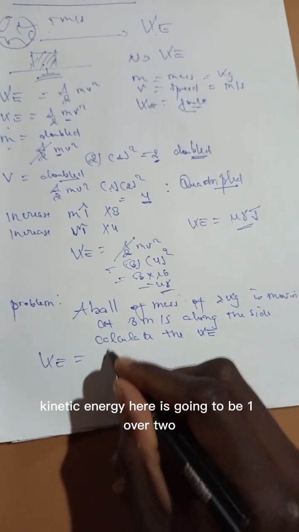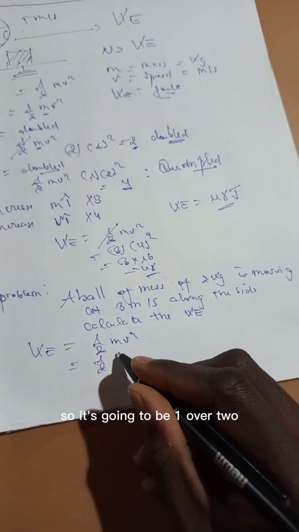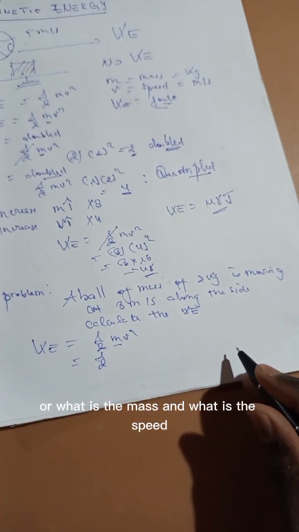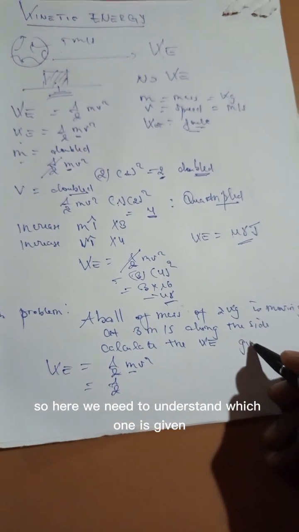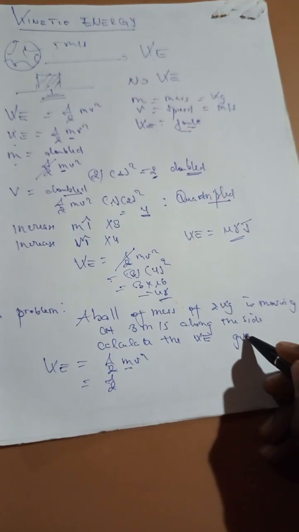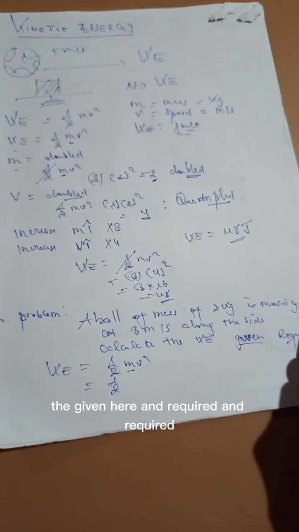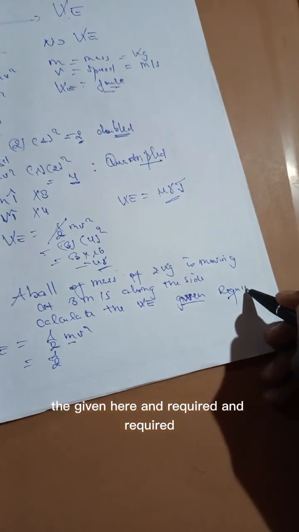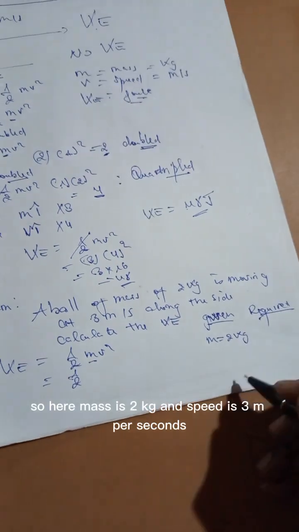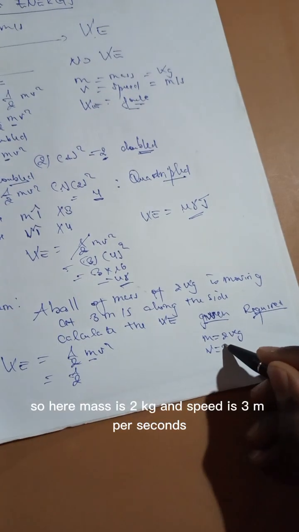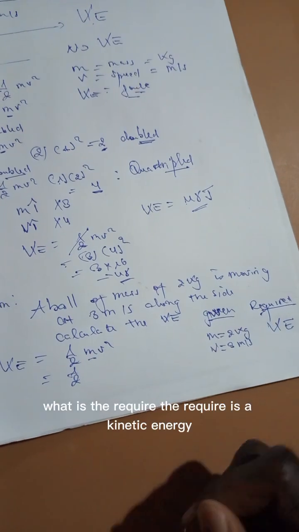Kinetic energy here is going to be 1 over 2, the standard formula as well, times the mass and the speed squared. Here we need to understand which one is given and which is required. Mass is 2 kilograms and speed is 3 meters per second. What is required? The kinetic energy.